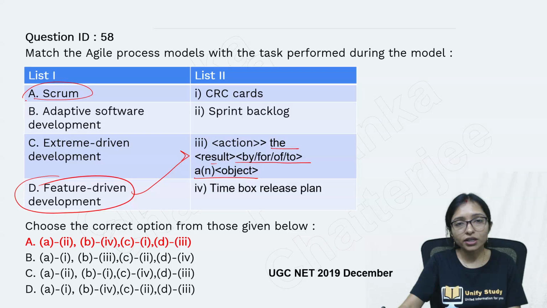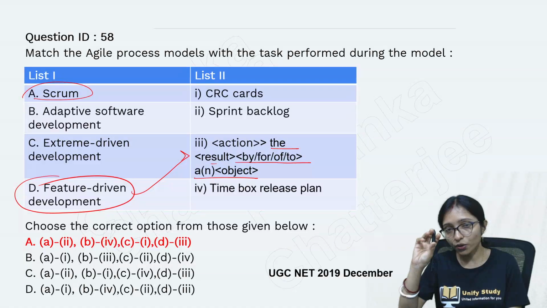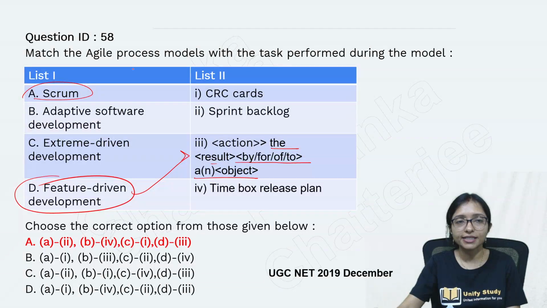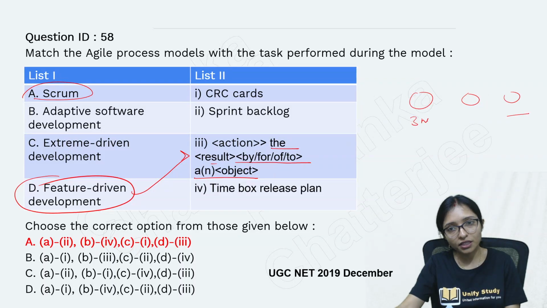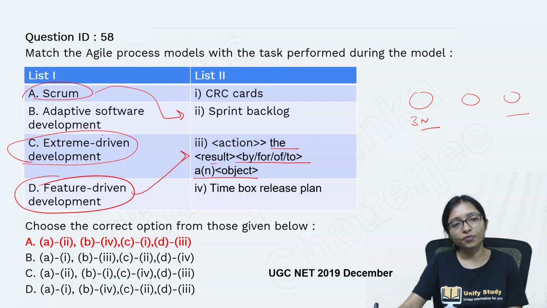Scrum is one model of Agile, and in Scrum, each and every iteration, whatever you are dividing, which you are going to deliver, is called a sprint. Product backlog is divided into small sprint backlogs, which are going to be delivered within 3 weeks of time. So Scrum is the sprint backlog. Extreme programming, XP, we have just now discussed. So it is related with the CRC card.